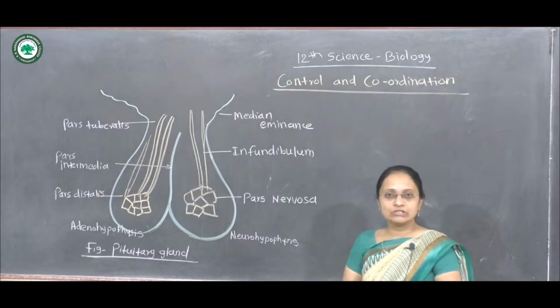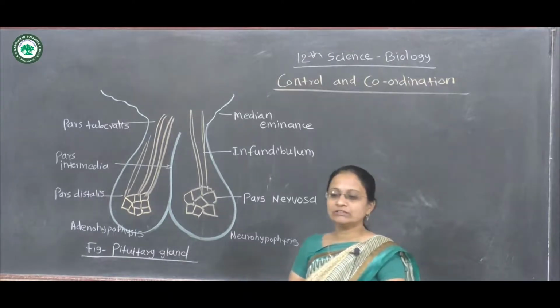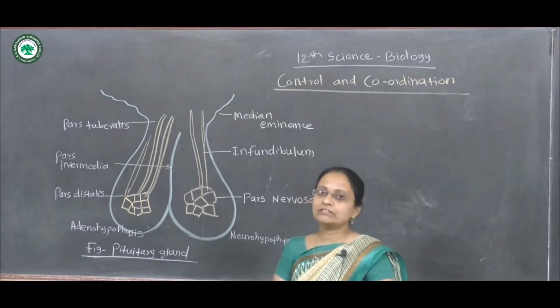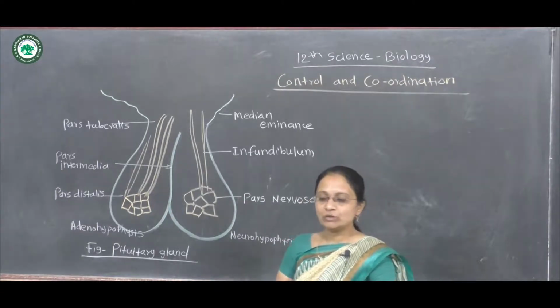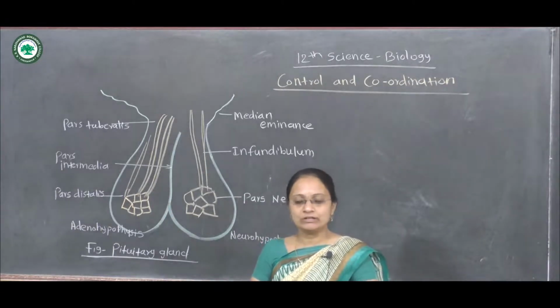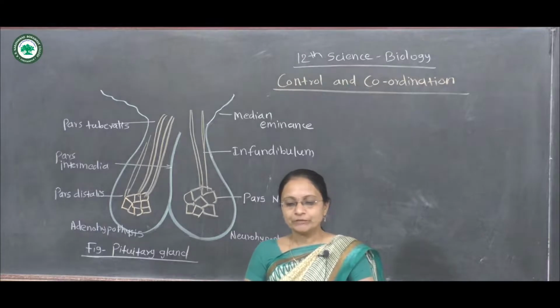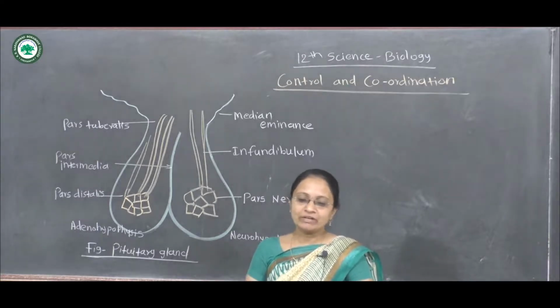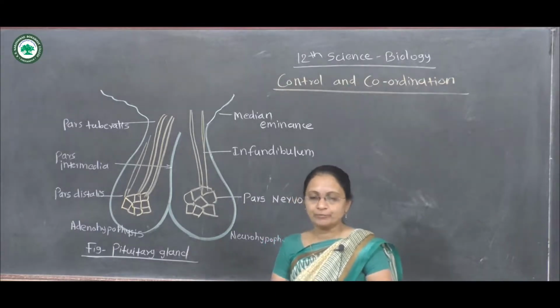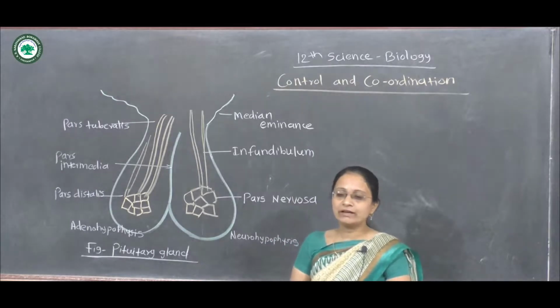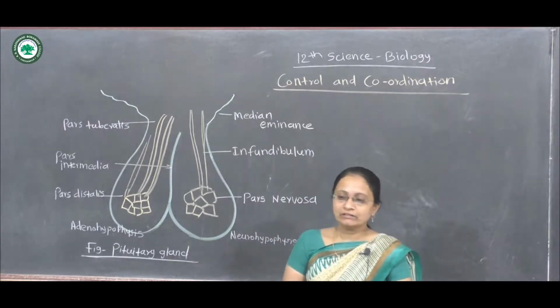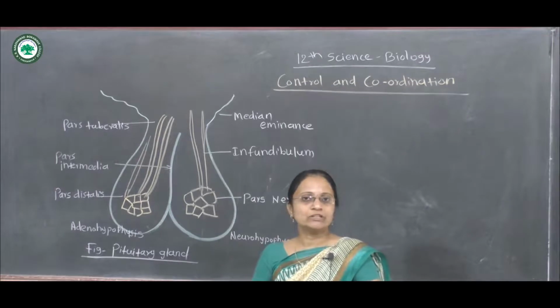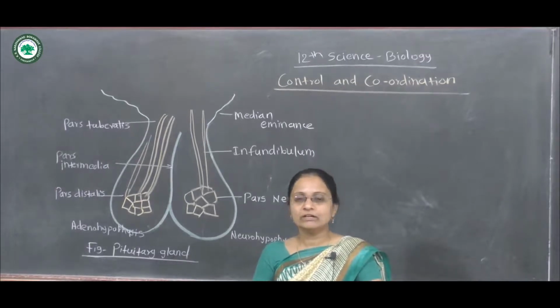Oxytocin is the important hormone synthesized with the help of the neurohypophysis. It stimulates the contraction of the uterus during parturition, and it stimulates the mammary gland for the release of milk. The second is the antidiuretic hormone, which is called vasopressin.